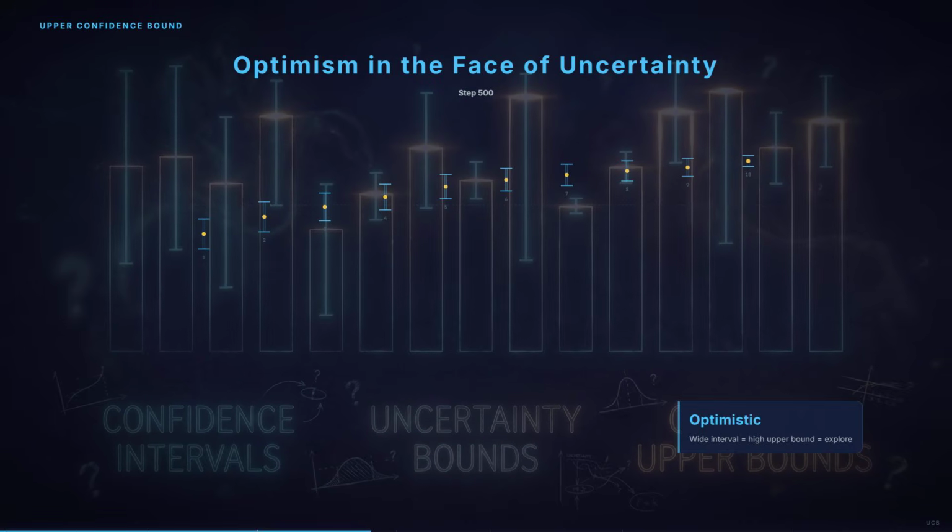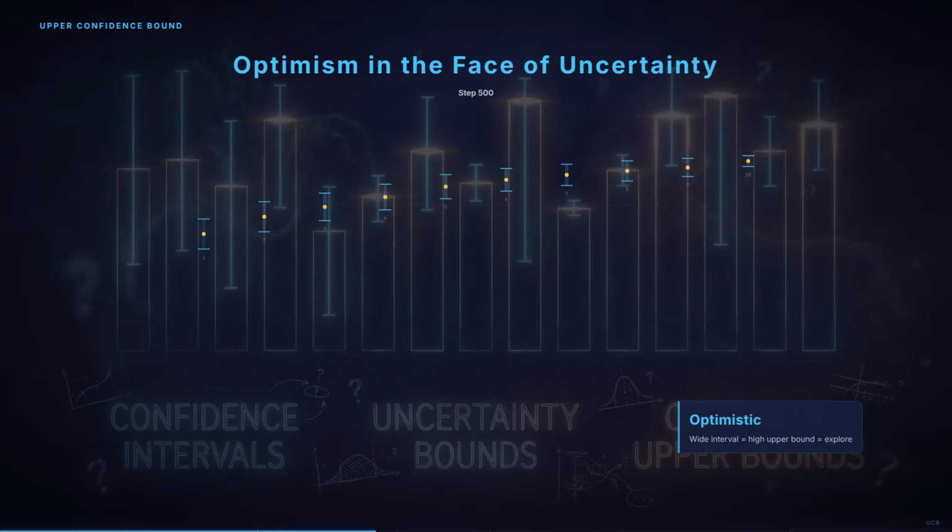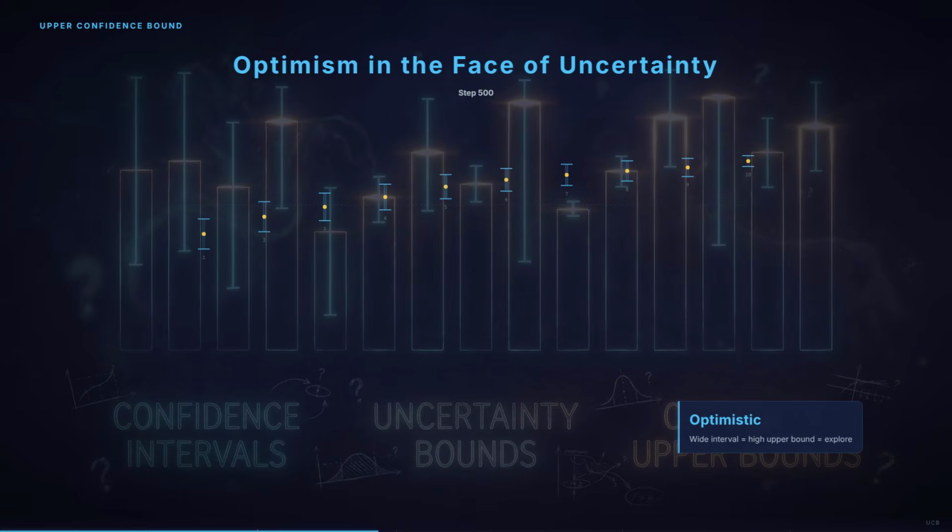This is called optimism in the face of uncertainty. UCB has a theoretical guarantee. Its regret, the difference between what you earned and what you could have earned with perfect knowledge, grows only logarithmically with time. For bandits, that's essentially optimal.